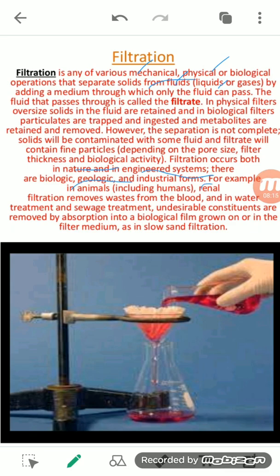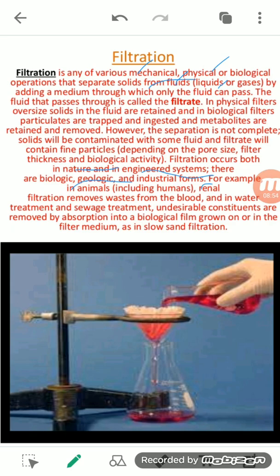For example, in animals, renal filtration removes waste from the blood, and water treatment and sewage treatment are also there, in which the undesirable constituents are removed. Not only this, the undesirable constituents present in our body are removed by absorption, and finally they get excreted. So that is the general term filtration, the removal of impure solid from the liquid.